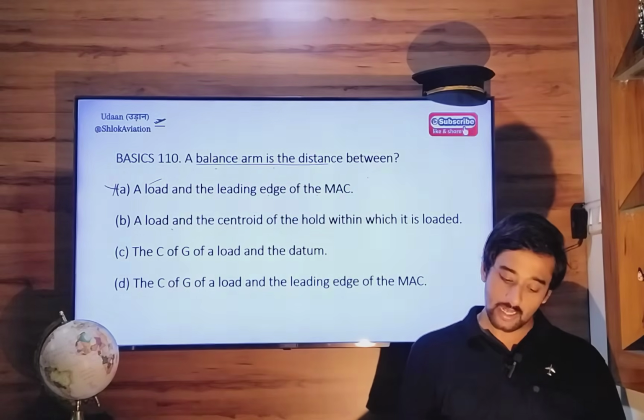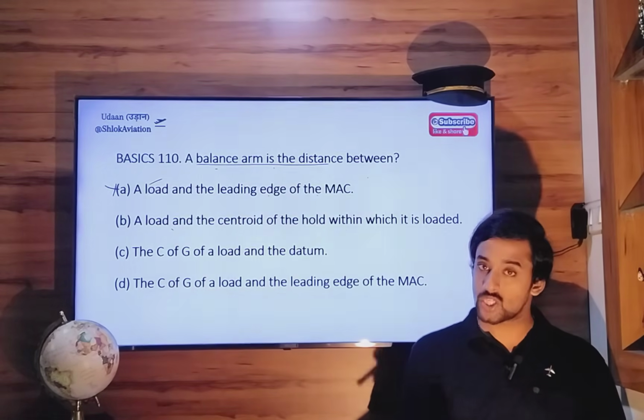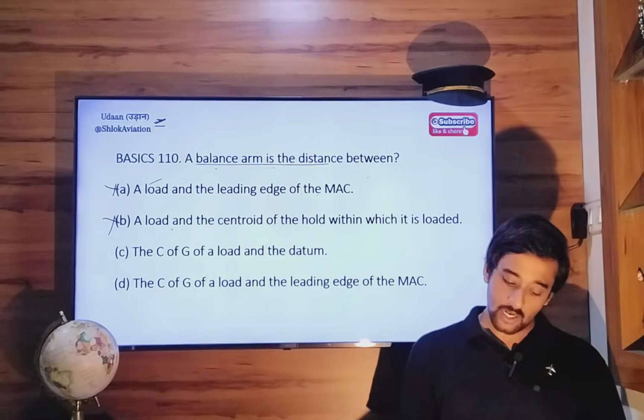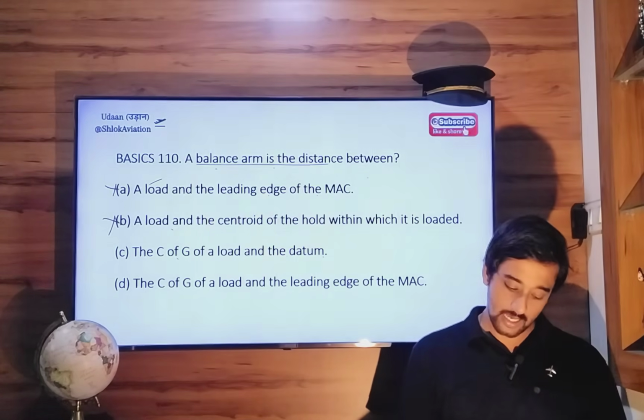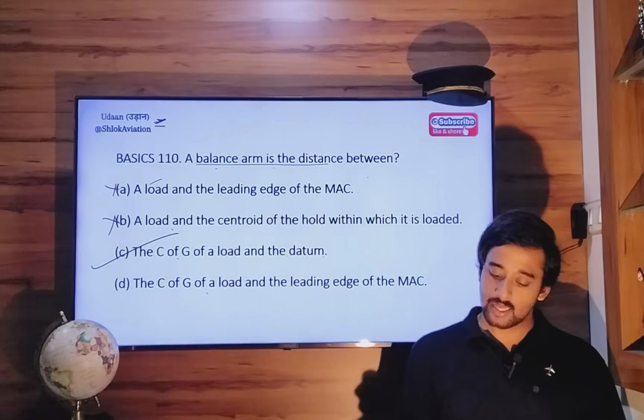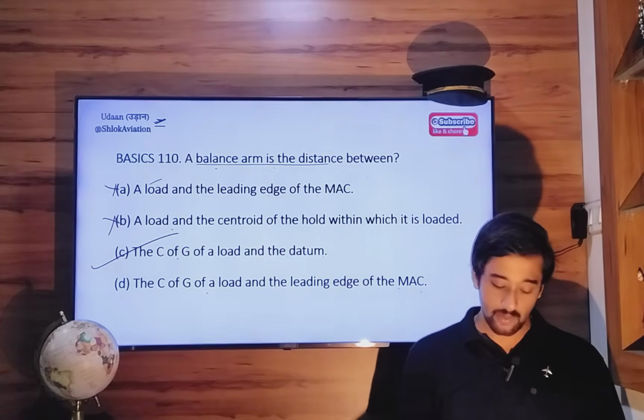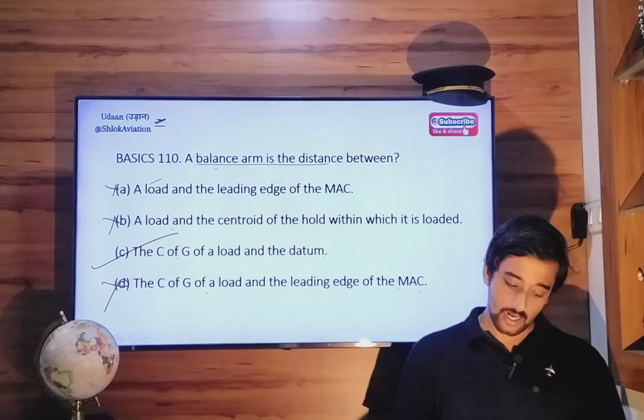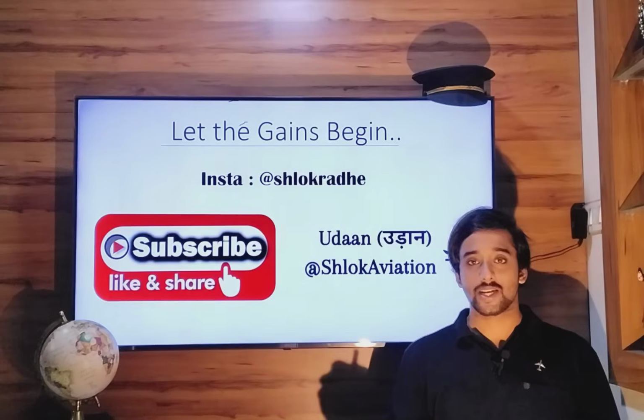A load and the centroid within which it is loaded, no. Center of gravity and the datum, yes. Center of gravity and the leading edge of mean aerodynamic chord, no. So Charlie.